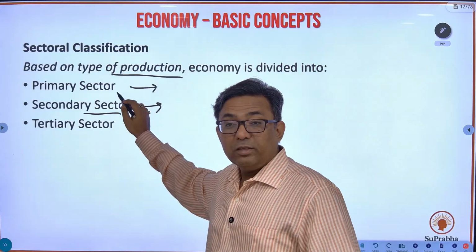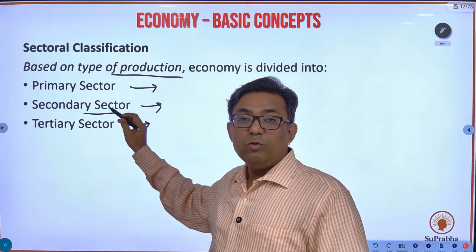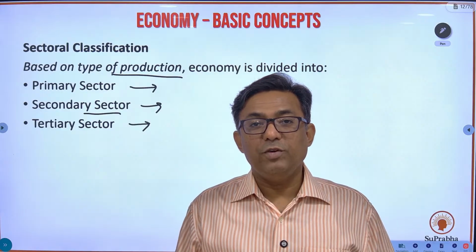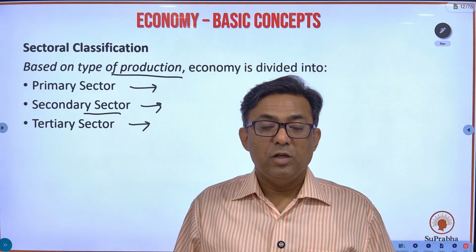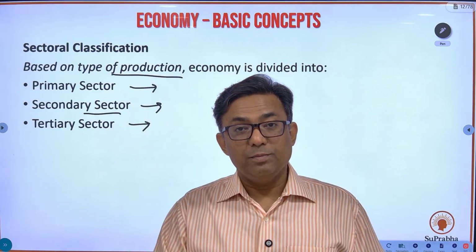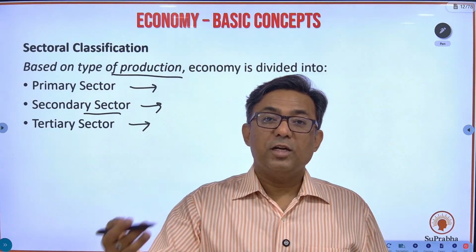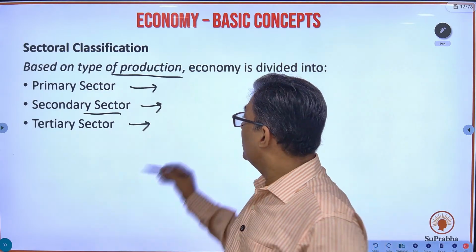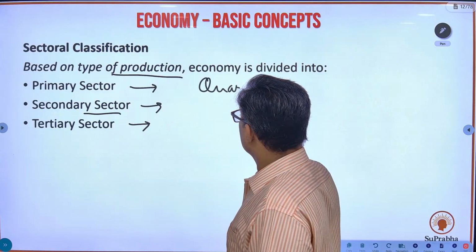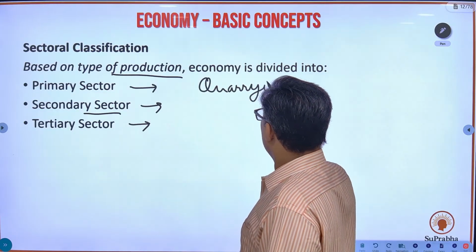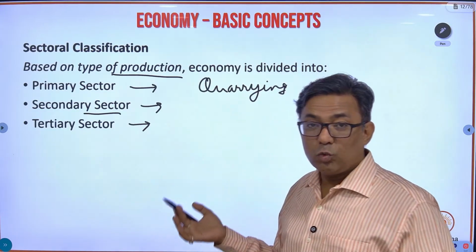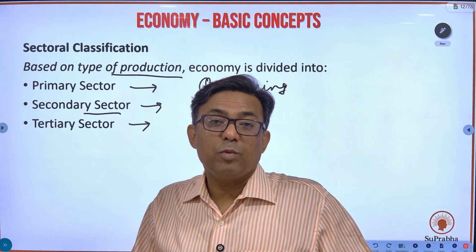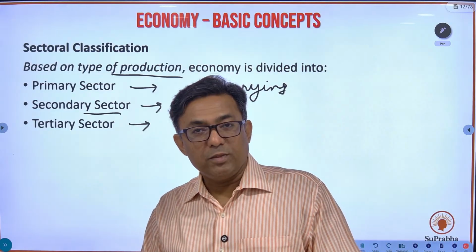So in the primary sector, the produce is what you get from nature. So agriculture and allied activities, mining and quarrying, okay, quarrying means stone mines, okay, so that is quarrying activity. So what are you getting over here? Stones, crushed stones and all those things, the stones which you get, that is nothing but the produce from nature, therefore it is primary sector.